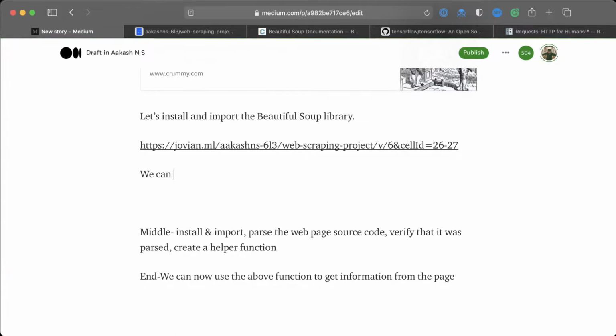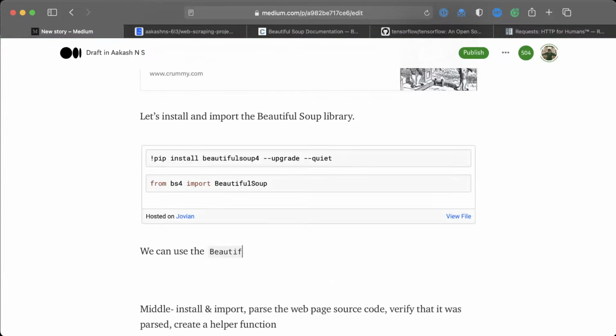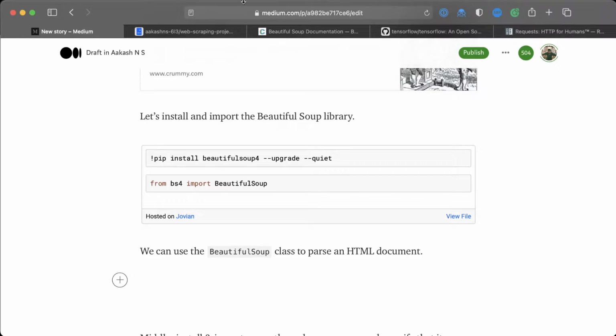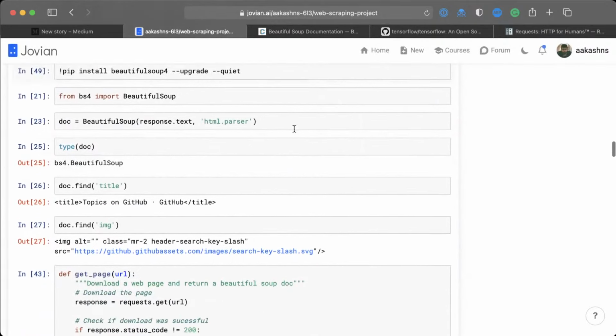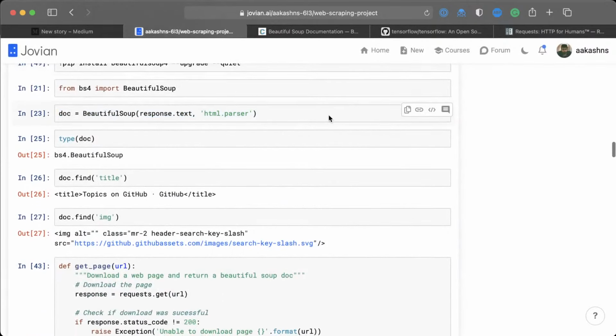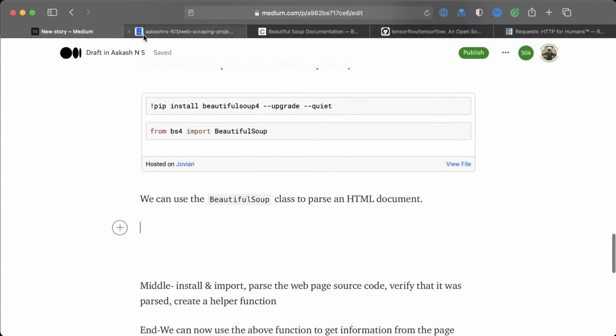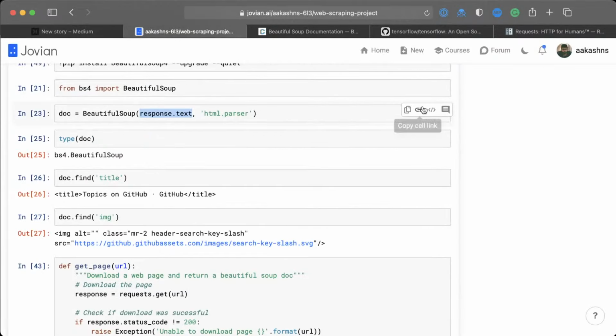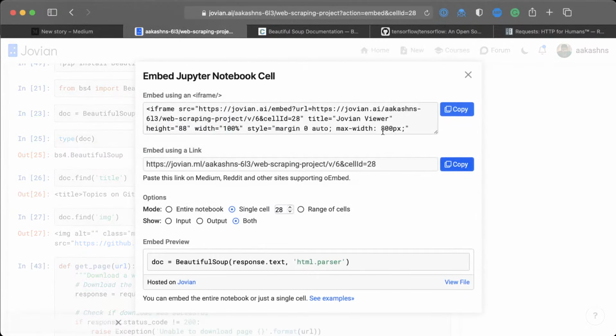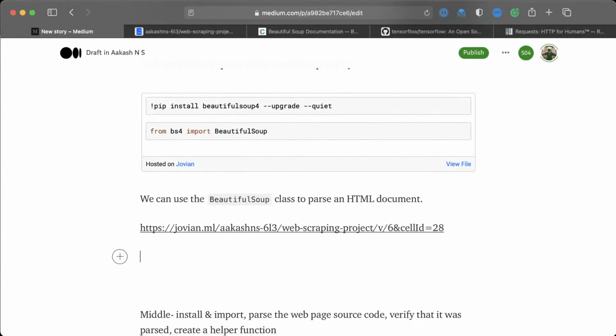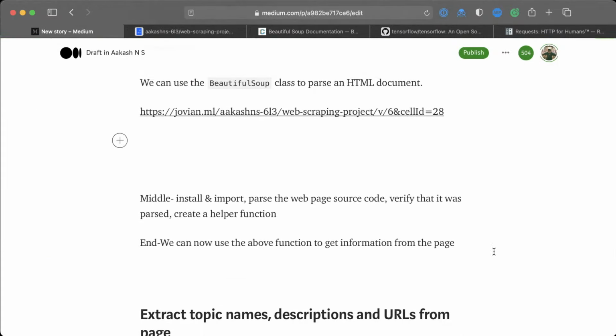Okay, so we can use the Beautiful Soup class to parse an HTML document. And let me grab the next thing as well. So here is the information, doc = BeautifulSoup(response.text). What we're doing is taking the text from the previous response, the text that we just showed here, and then parsing it using the HTML parser. So I'm just going to embed this cell too. Okay, looks good.